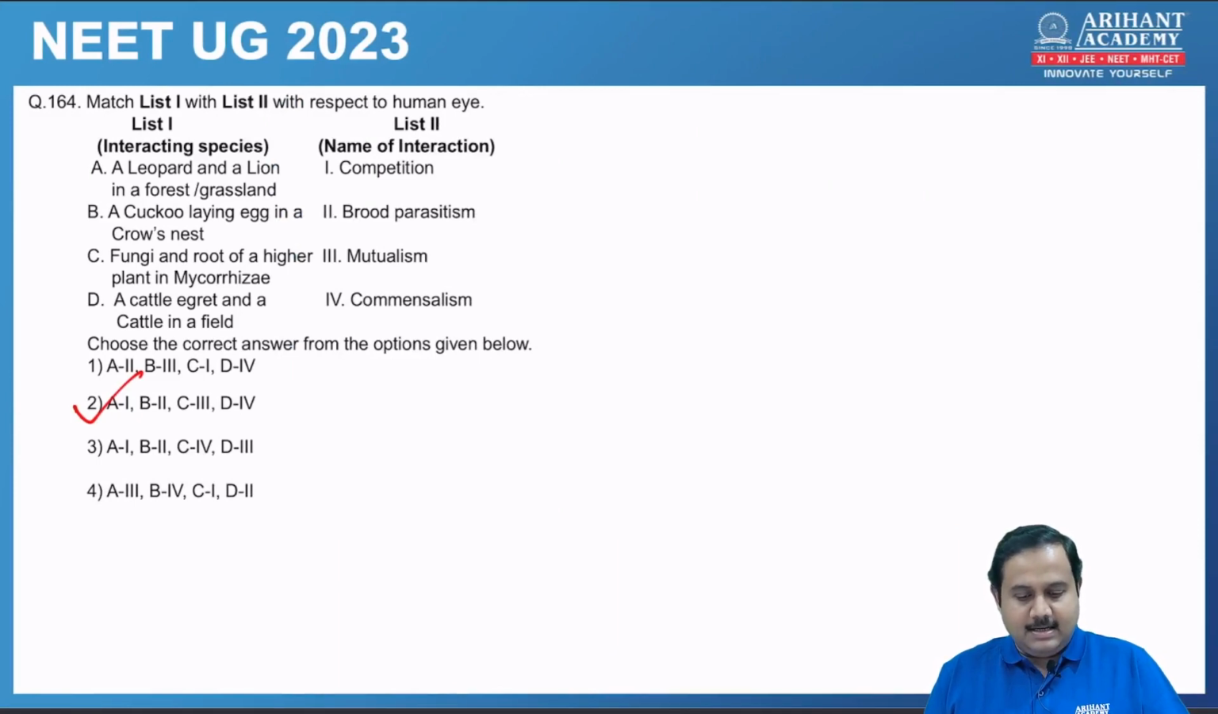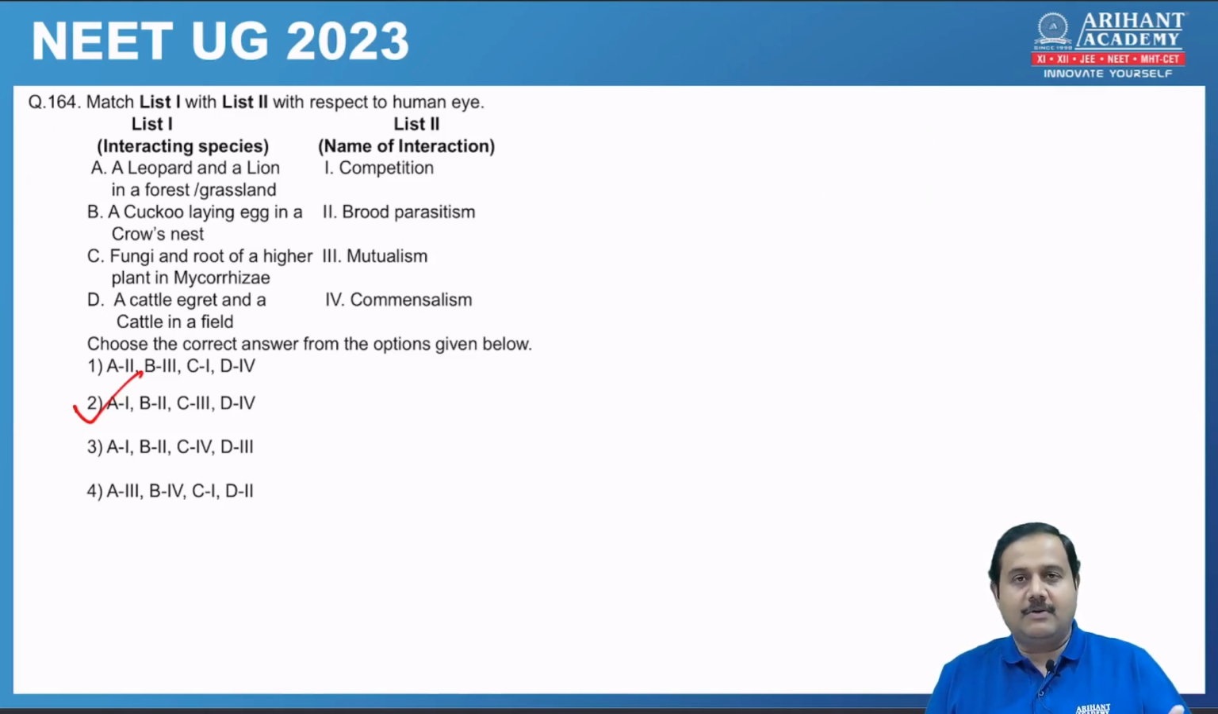Leopard and lion in a forest grassland. So obviously this is which type of relationship or interaction? It is direct competition. Then you have a cuckoo laying egg in a crow's nest. So that is a brood parasitism.